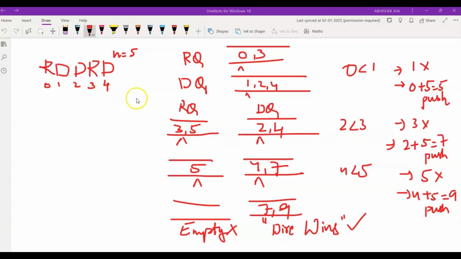And we'll use a queue to track the order of senators efficiently. The sequence of banning the other party is more important. So it ensures that senators vote in the order they appear. And finally, we push the banned senator's index plus n, to represent its next possible voting round, ensuring that we prioritize earlier senators.